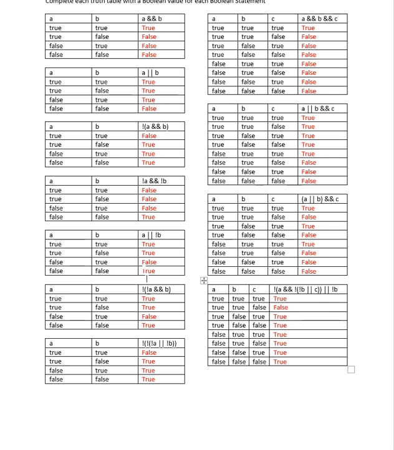Just as long as you understand the concepts of Boolean values, true and false, you understand the and where they both have to be true in order for it to be true, or the or where either side can be true, and the application of the not sign. The not sign reverses the value, making it not true, which is false, or not false, which is true.